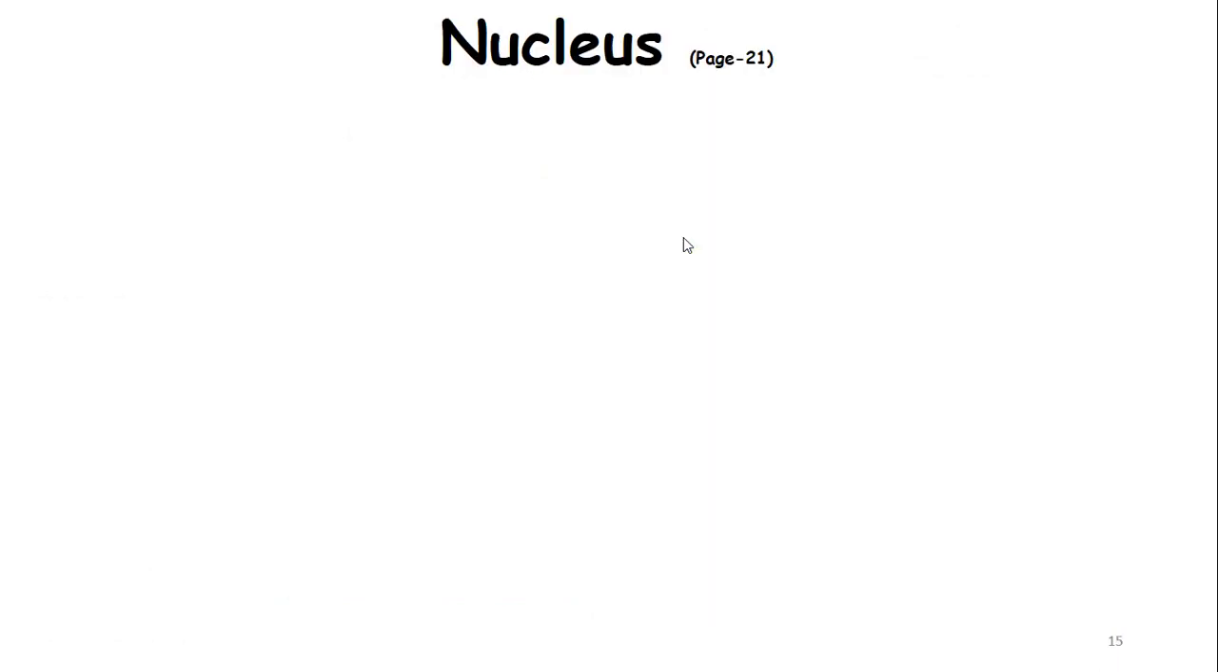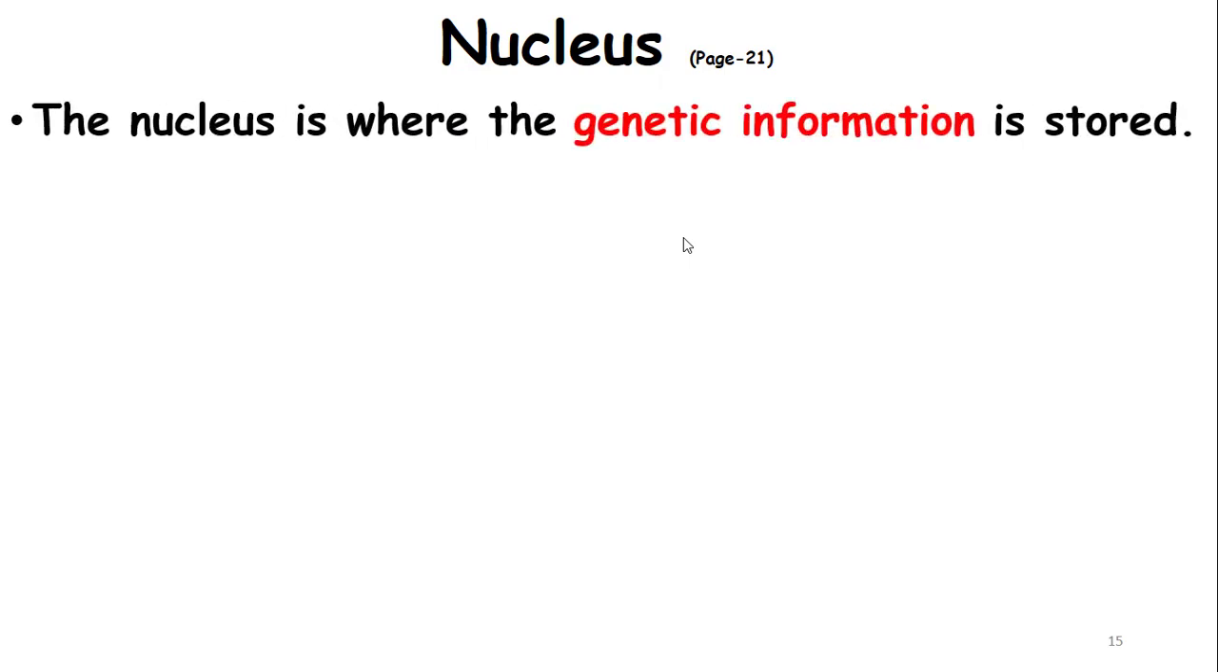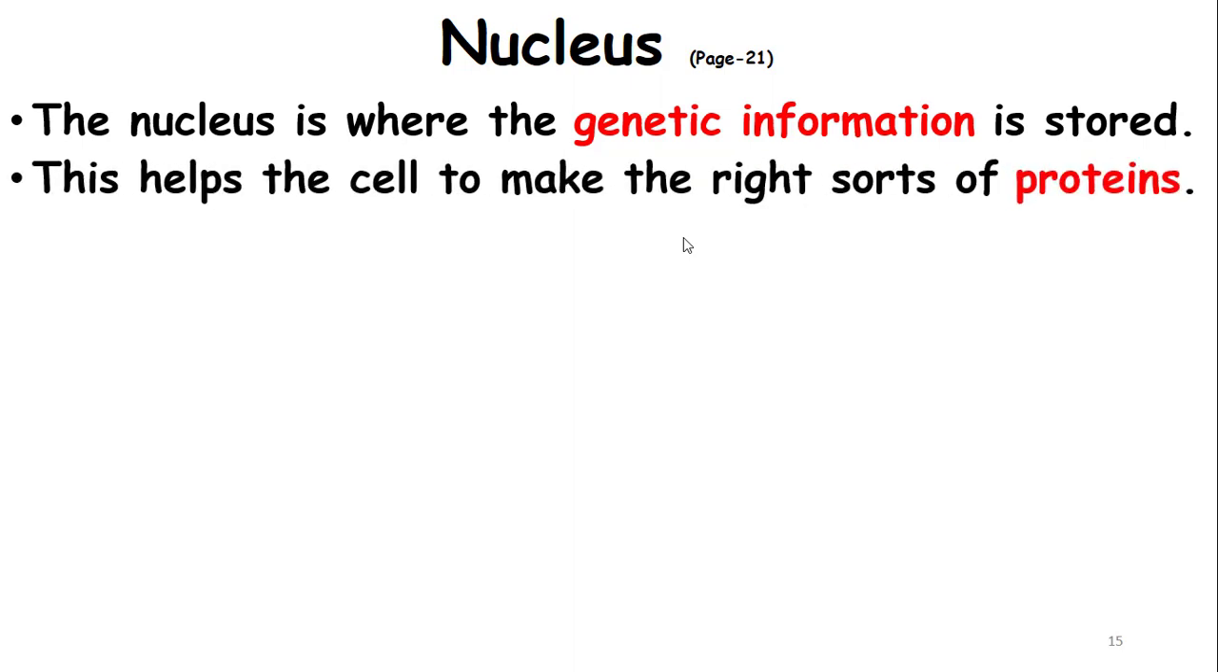Now we are going to study one of the very important organelles inside the cell. This is the largest organelle inside the plant and animal cell, and it can be said that the nucleus is the heart of the cell, or the brain of the cell, because it controls all the activities of the cell. The nucleus is where the genetic information called DNA and RNA is stored. This helps the cell to make the right sort of proteins.